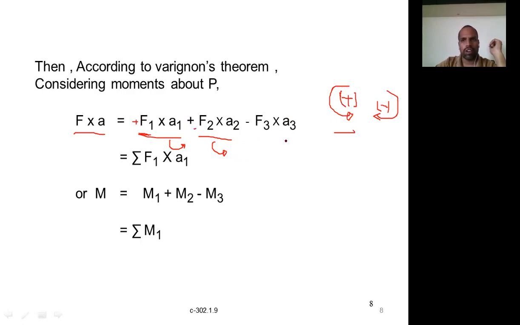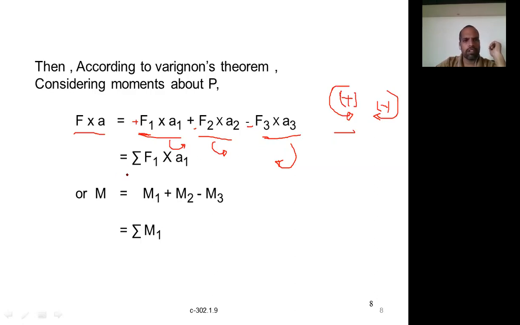Right. Next one. What is the third force? F3 into A3. So what is F3? Again, what is the movement produced by this one? This is a clockwise movement. As per this point, force F3 will create a clockwise movement. So clockwise movement means negative. So negative sign.